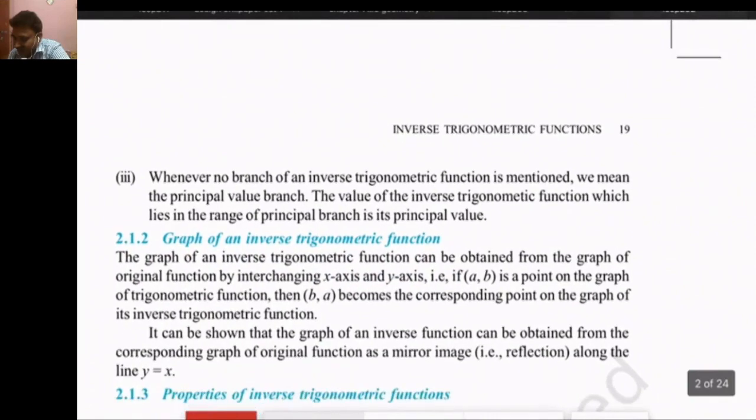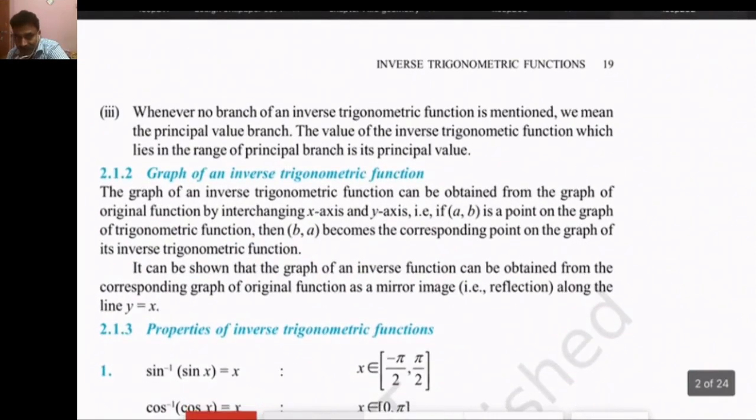Now, the third note. Whenever no branch of an inverse trigonometric function is mentioned, we mean the principal value branch. The value of the inverse trigonometric function which lies in the range of the principal branch is its principal value.